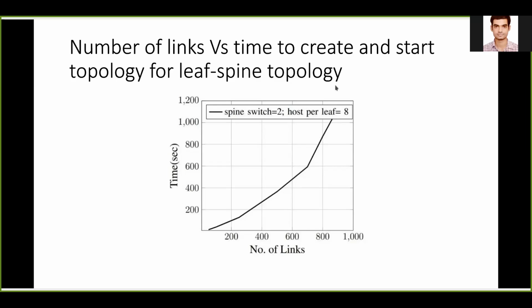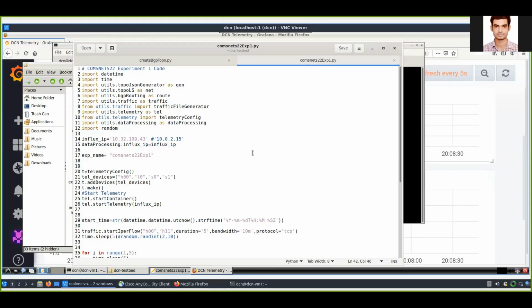We measured the time to create and start the leaf spine topology with varying number of leaves. Here, spine switches and hosts per leaf are constant, and we are varying the number of leaves. As a result, the number of links is also increasing, and we can see that this is a non-linear increase. Now our topology is started. We are going to perform an experiment on it.